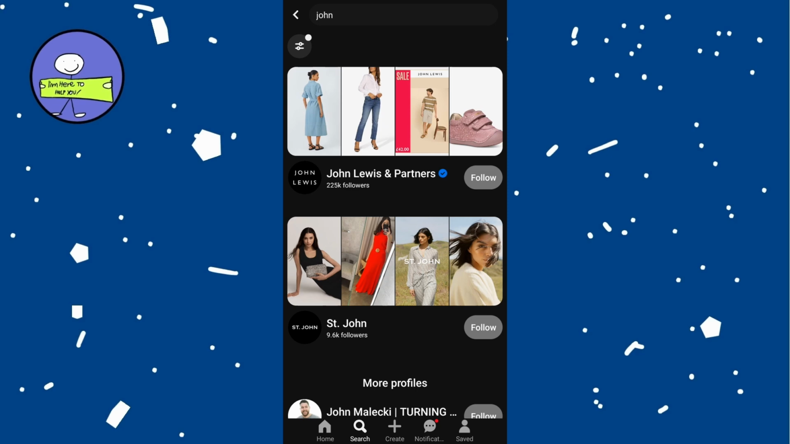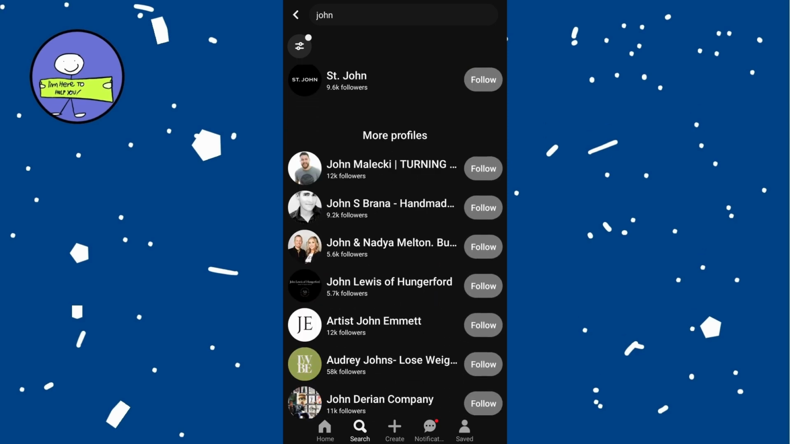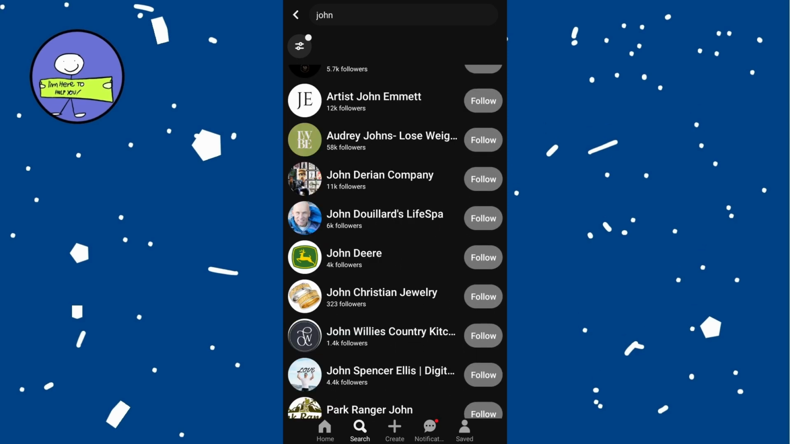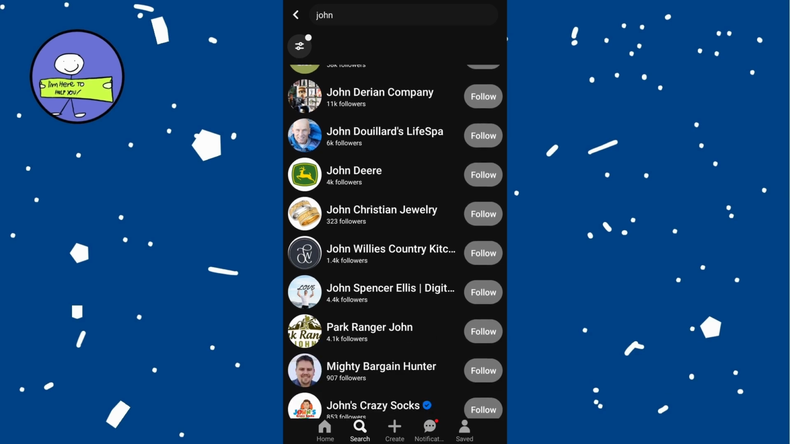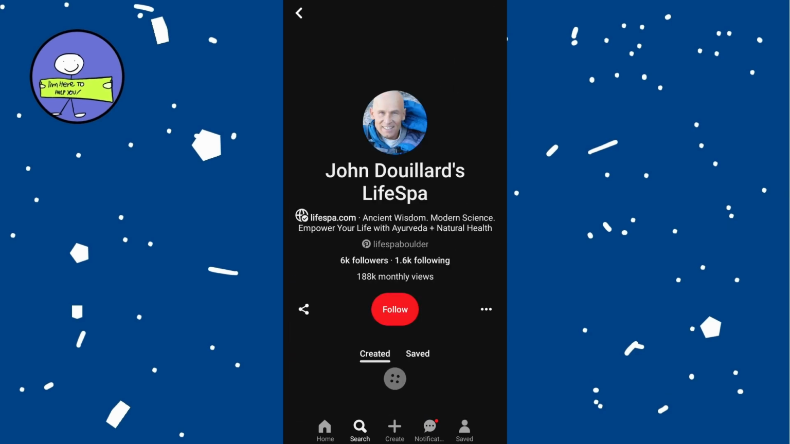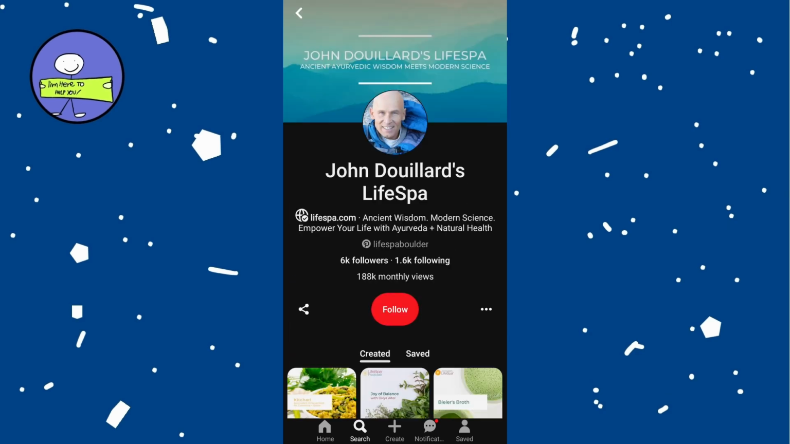Now scroll through the list of profiles that match your search. Once you find the person you're looking for, tap on their profile, tap on follow to start following them, or you can unfollow them if you want to stop following them.